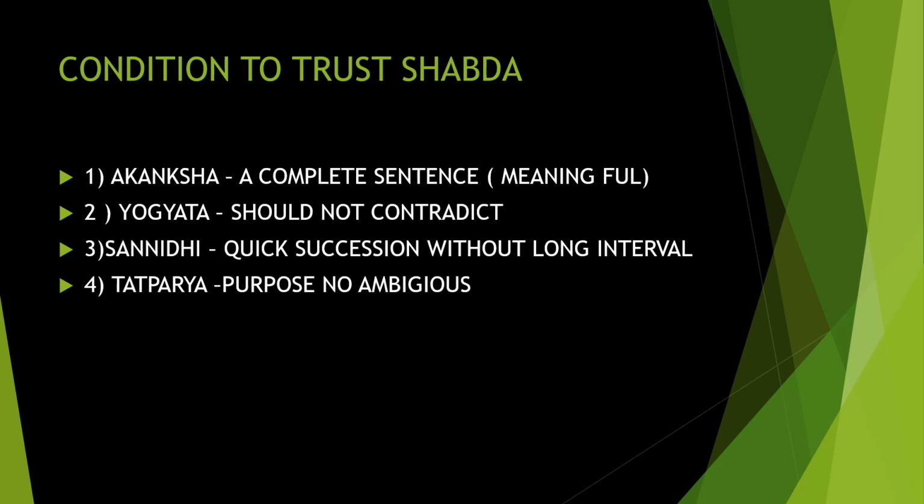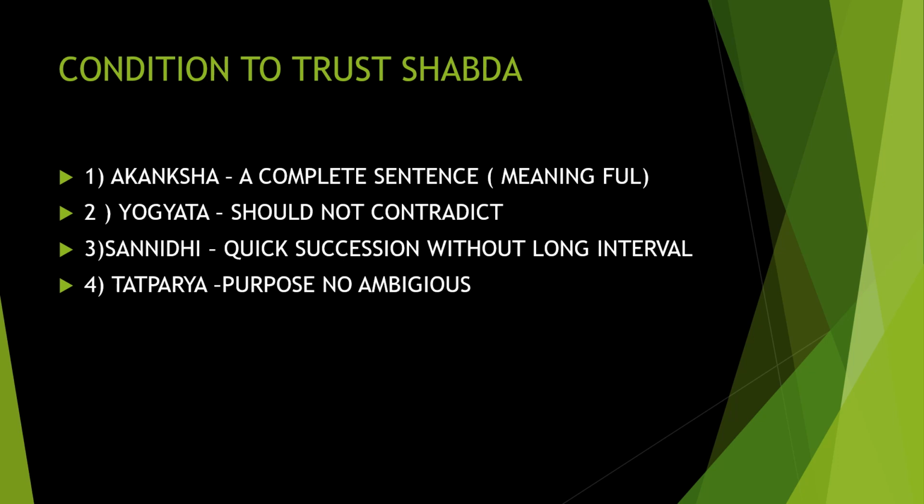Next is Sannidhi. The third one is Sannidhi. It is a quick succession without long intervals. Quick succession means the breaking of the words should not happen. If breaking of words is happening, it means that they are telling a lie. So you have to find whether the words flow out. That is needed in the case of telling true words.